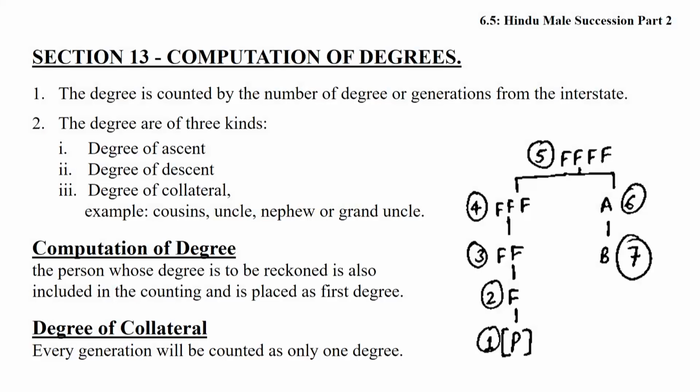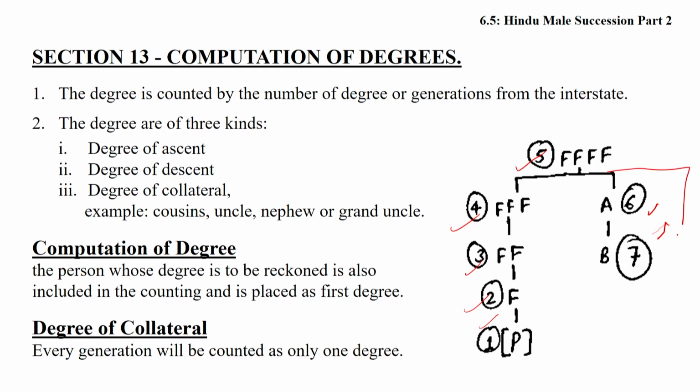From whom you are going to count the degree must be inclusive, must be counted as one, and after counting you will identify who is nearer, who is remoter, because generally nearer relatives will gain the property after the death of the intestate. Friends, this is the idea of how the degree may be counted. Suppose I want to count the degree between two inclusive: 1, 2, 3, 4 and 5, then 6 and 7. We can calculate the distance in this way.